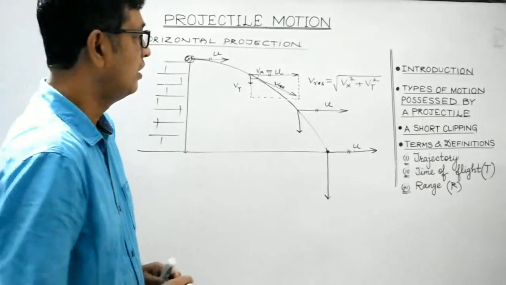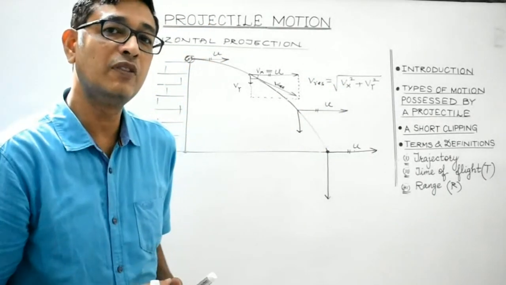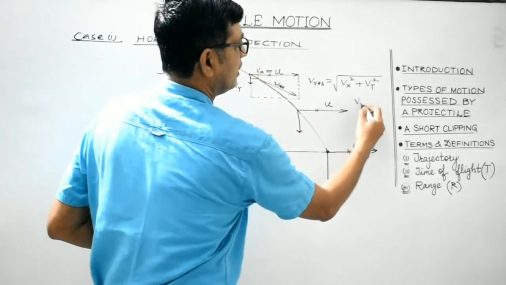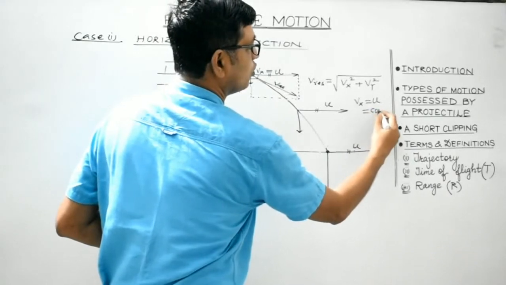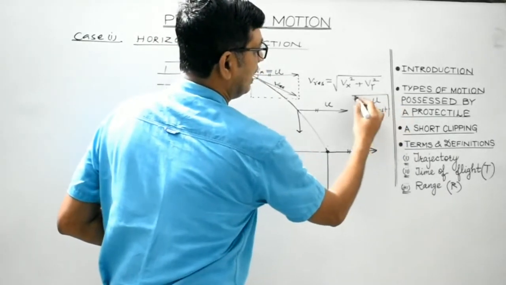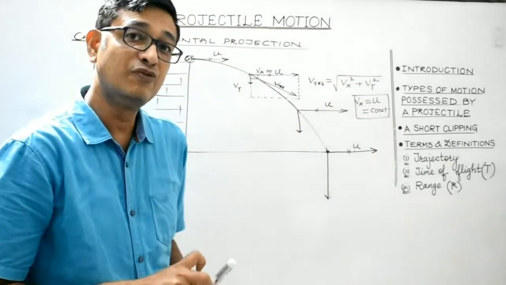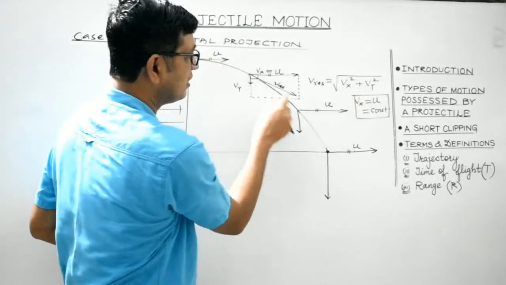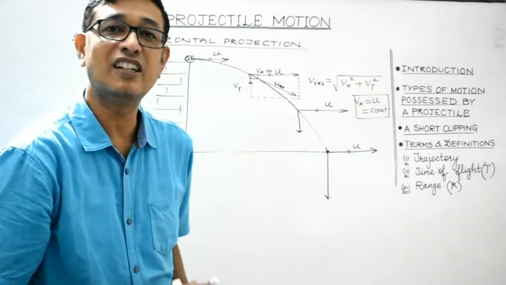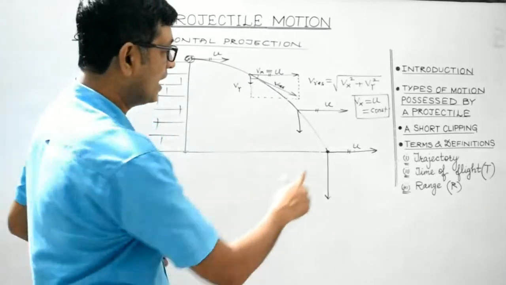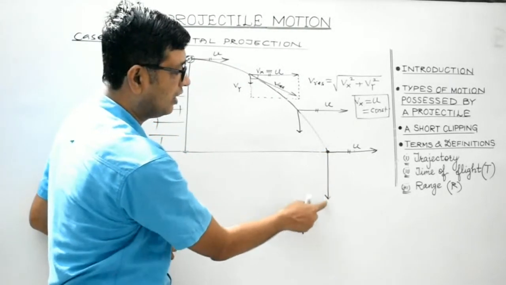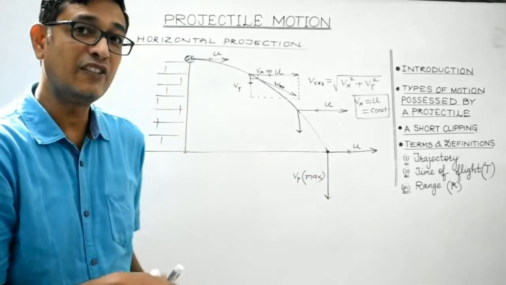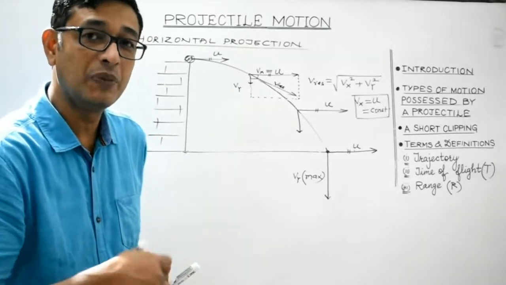As I have stated earlier, Vx, which is the component of the velocity of the projectile along x direction, will remain constant throughout. It will remain u only. It will be constant throughout. While on the other hand, students, Vy, it is the vertical component of the velocity of the projectile, right? This component at different instants would be different because it is under the influence of gravity. So at the instant when the body strikes the ground, the vertical component of the velocity is maximum. So the resultant velocity with which it strikes the ground would also be maximum.